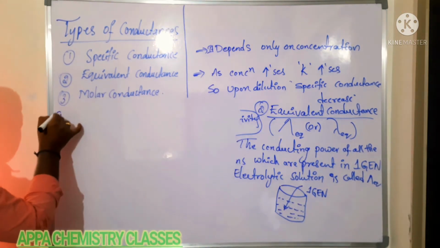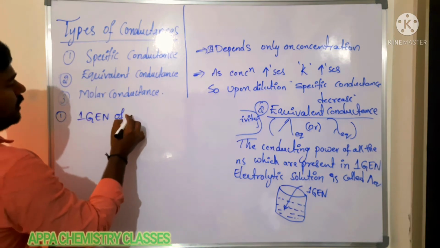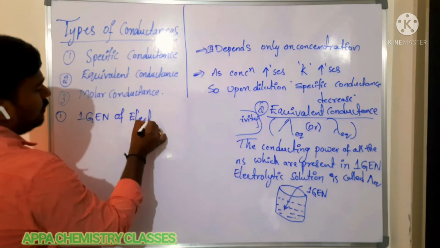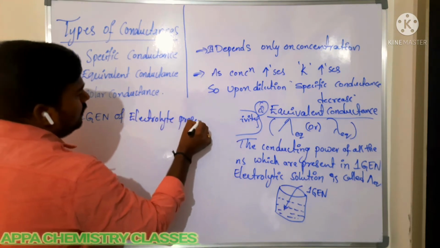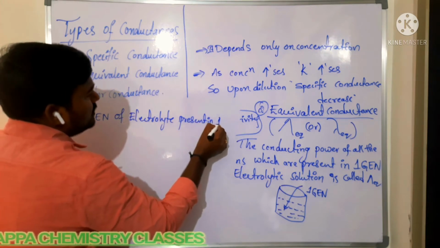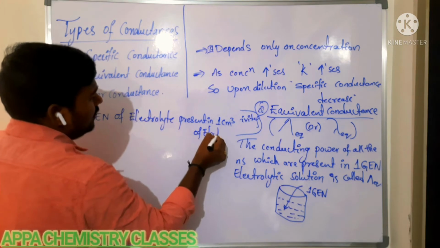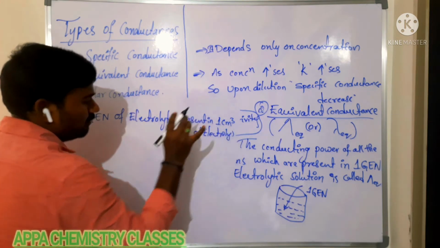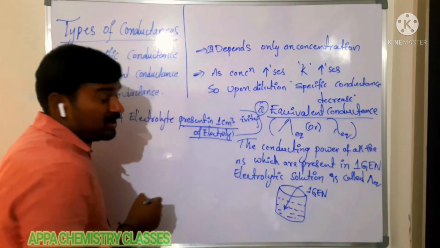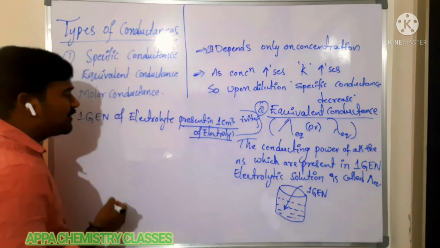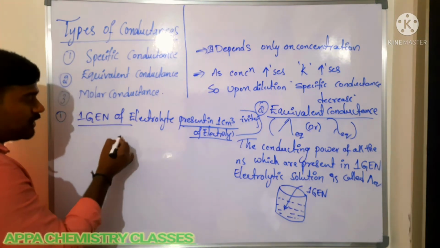The conductance given by 1 centimeter cube of electrolyte is nothing but specific conductance, and the conductance of 1 gram equivalent of electrolyte is called equivalent conductance.